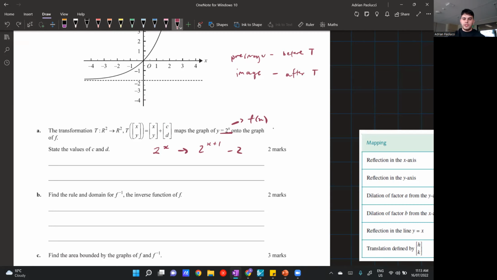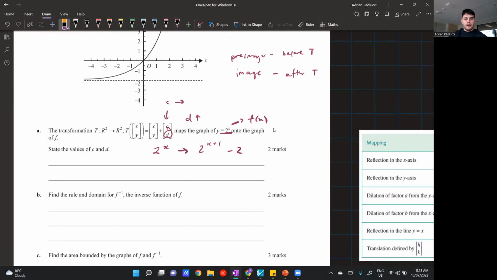I think most people will see this question or this notation, and they should be able to realize relatively easily that when you add C and D on the outside, that implies that we have translations. Now, the top one affects the X, the bottom one affects the Y. And when we just add C and D, that implies that we move C units to the right, and then we move D units up. So I just indicate that with the arrows.